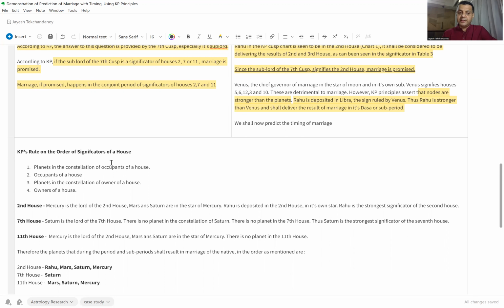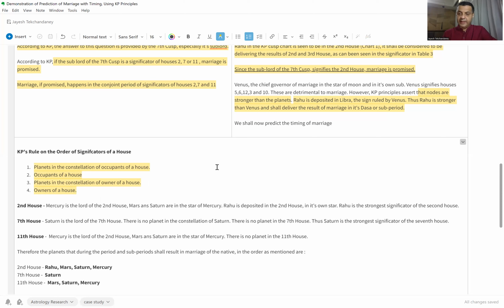The planets which are in the constellation of the occupants of a house will deliver the results first. Second, the occupants of a given house. Third, the planets in the constellation of the owner of the house. And fourth, the owners of the house. So the rules are very clear, and that is how we identify which significators will be more important.